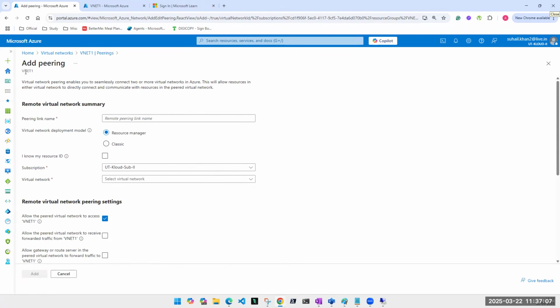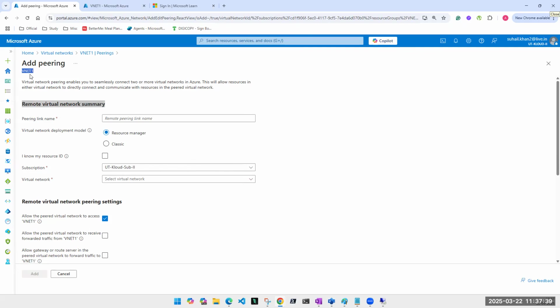Where am I? I am on VNet 1. So now it is asking me to configure. But what is it asking me to configure? It is asking for the remote virtual network summary. I'm sitting on VNet 1, so which is my remote virtual network then? I'm planning to do peering between VNet 1 and VNet 2, and I'm sitting on VNet 1.